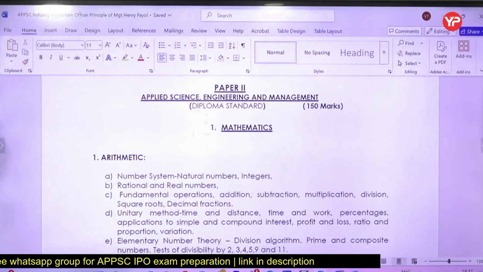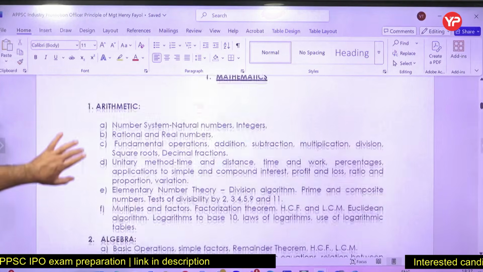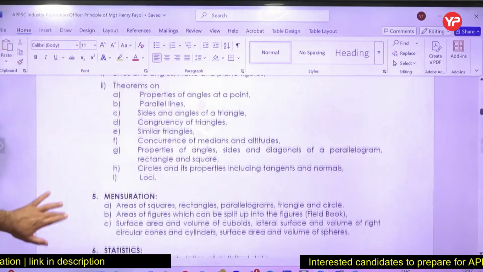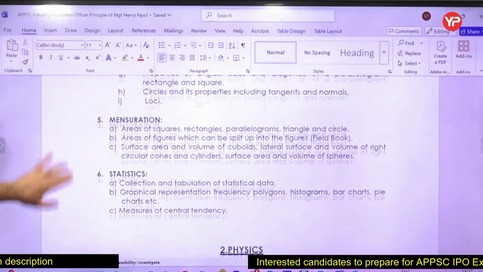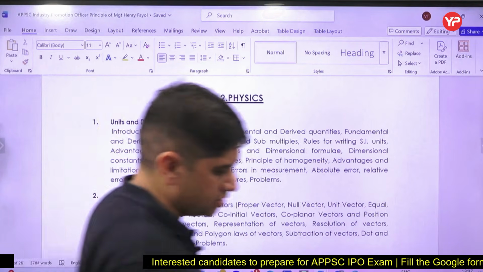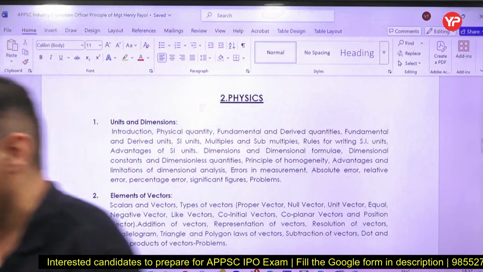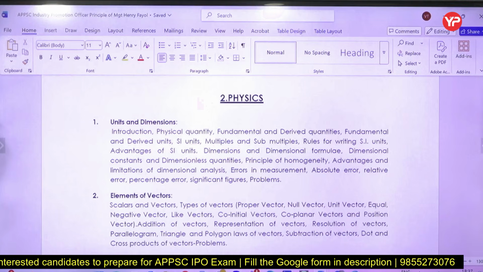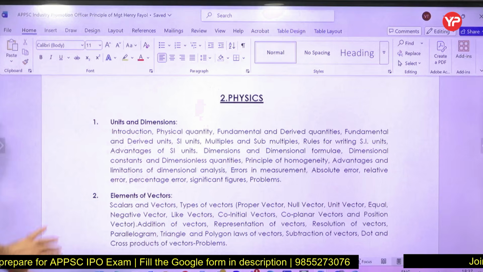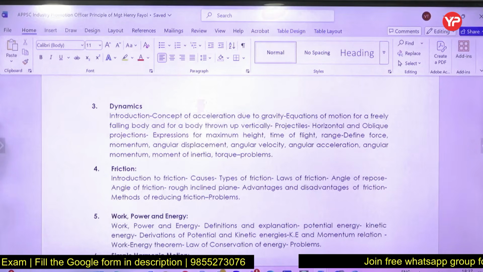Paper 2 is mathematics, physics, chemistry, management. Mathematics covers arithmetic, algebra, trigonometry, then geometry, mensuration, statistics, then comes physics. The level is diploma based, so it is not very difficult. Don't start preparing at JEE level; the questions asked are pretty simple, and we have provided you the questions along with this content. This content is available in that WhatsApp group.